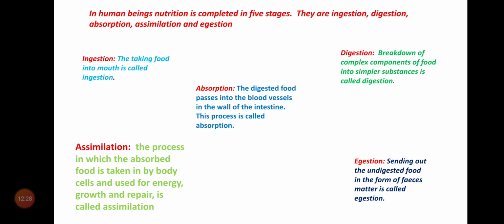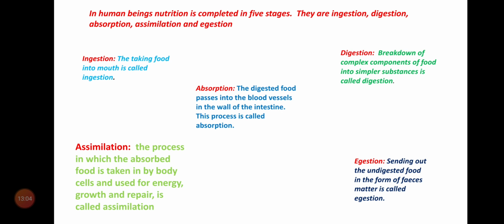Now, last stage, egestion. Egestion means sending out the undigested food in the form of feces. So during digestion, some unwanted substances are formed.